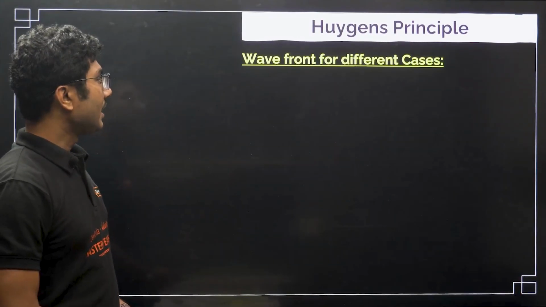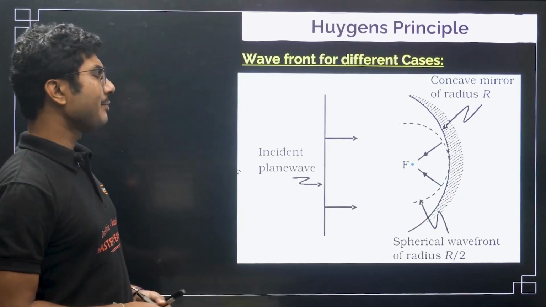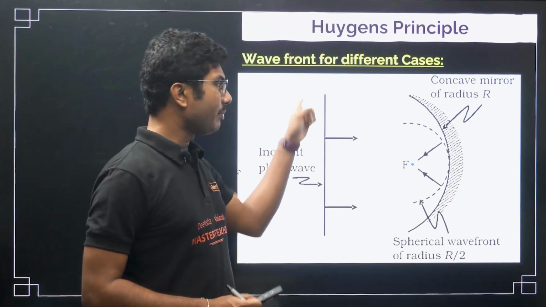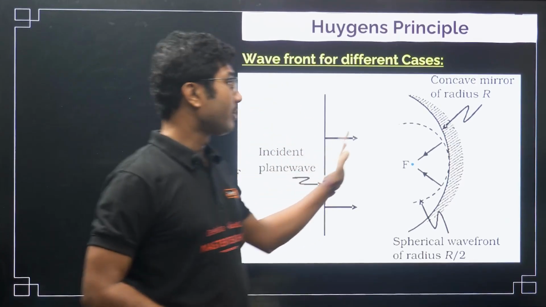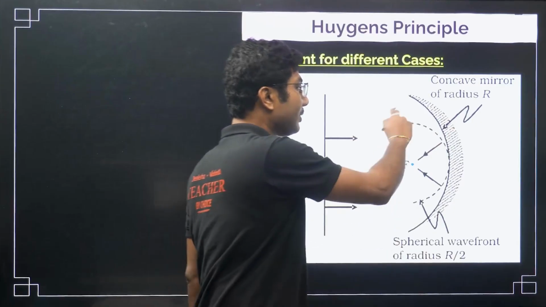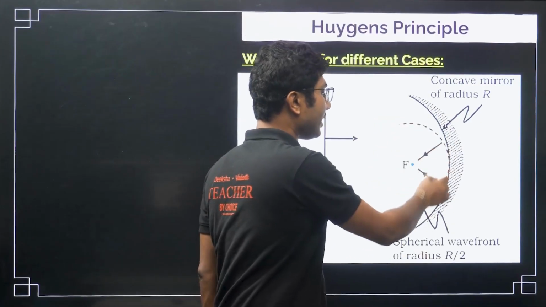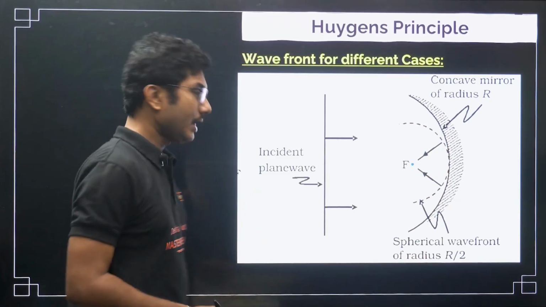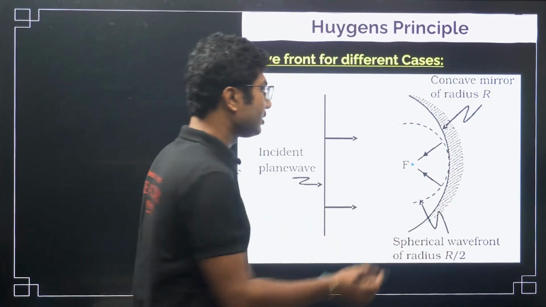What next? Now we have a concave mirror. For a plane wave incident on a concave mirror, because it focuses light back to its focus, the reflected wavefront will also be spherical. Here the radius will be R by 2, which is measurable because this will be the source.